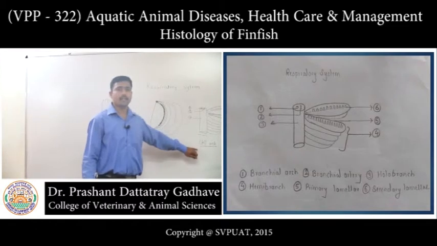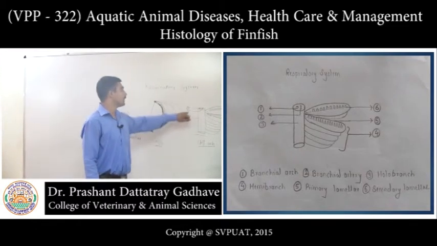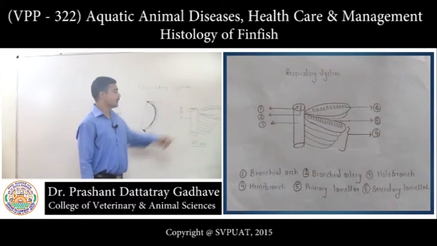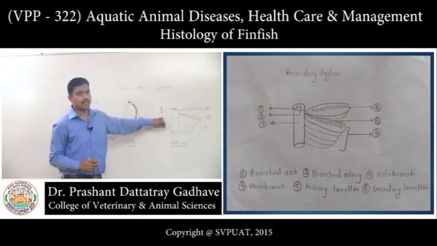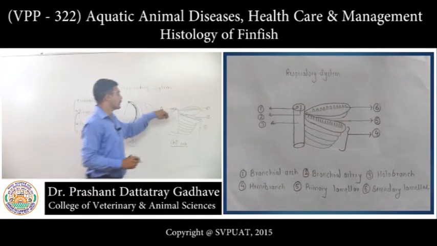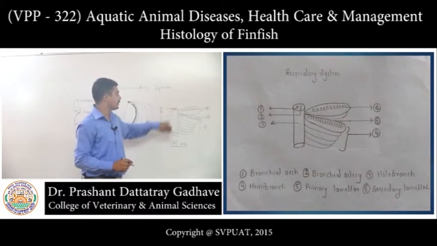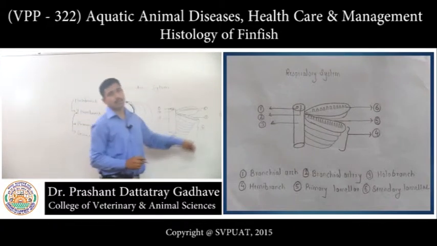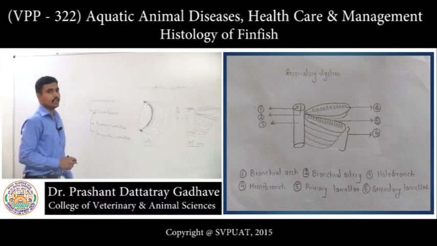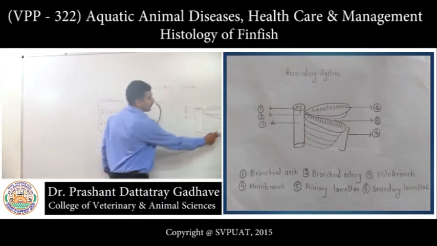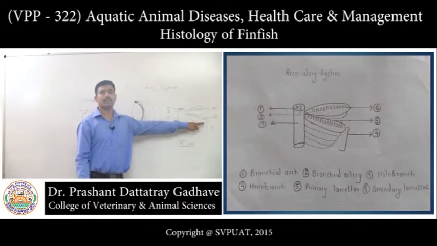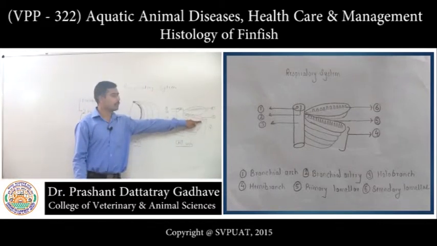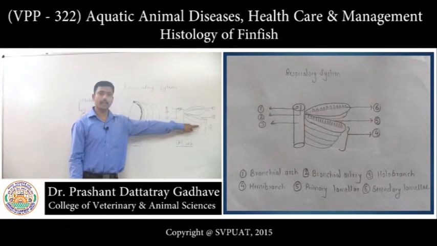If we look at the diagram of the gill arch, these are the branchial arteries. The first one is the branchial arch. Now the 4th number is showing the hemibranch. Each hemibranch consists of different primary lamellae. This one is a primary lamella. This one is a primary lamella.